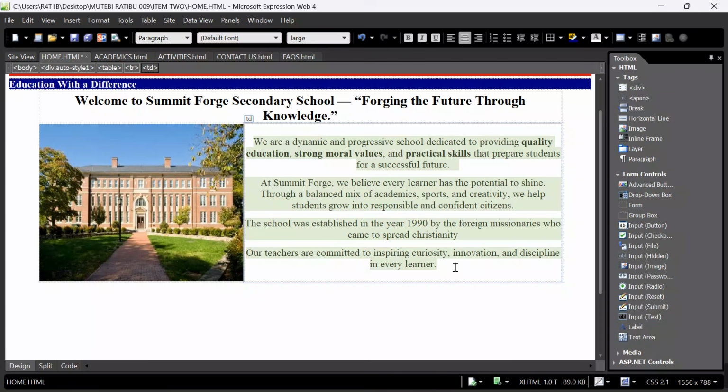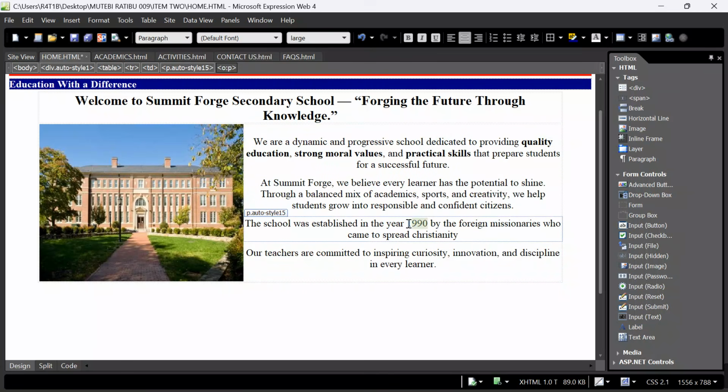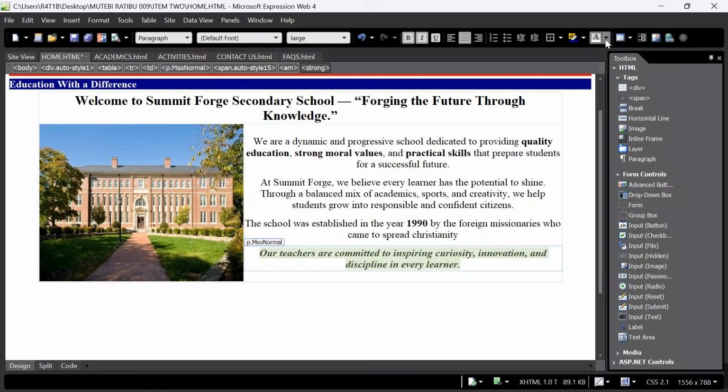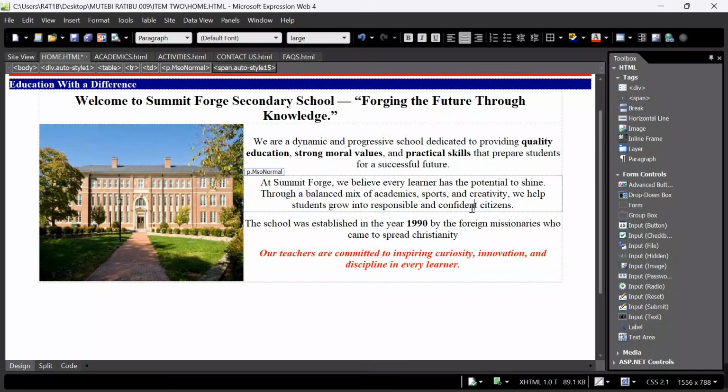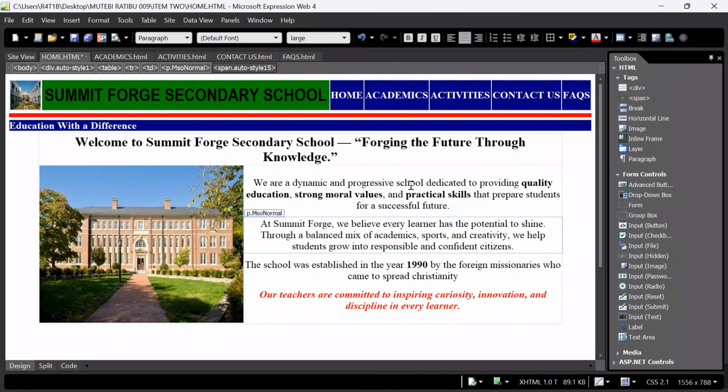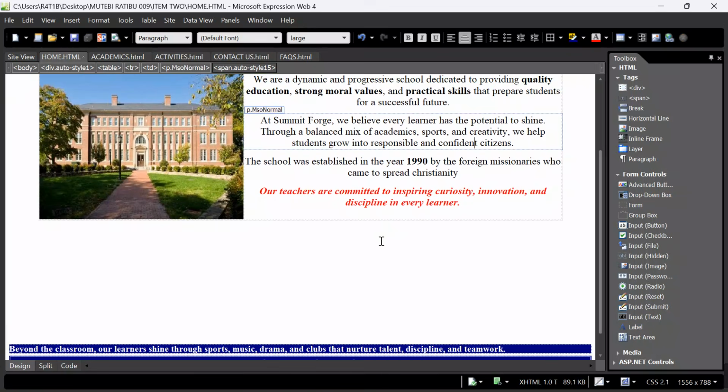Okay, we can keep it at that, but make sure that you put some key bullets so that we can easily navigate through your content with a lot of ease. I can even come here, I italicize it, I bold it, I give it font color red, I apply. So when you do all this, it is a signal that we are looking for an A in this item. Control A, save changes.